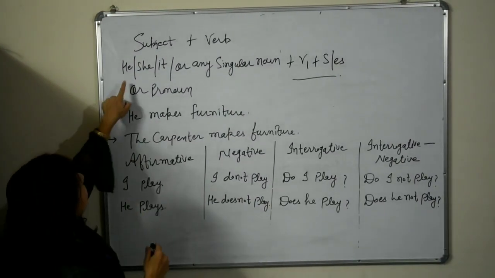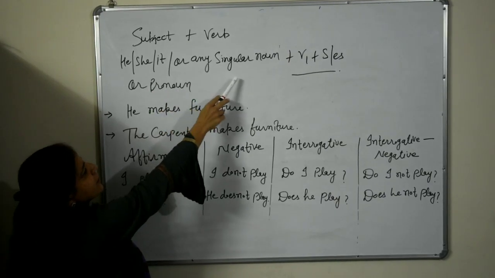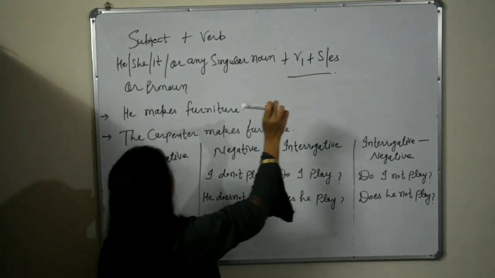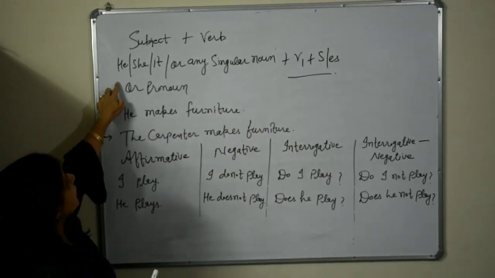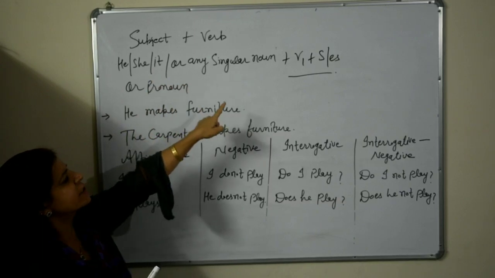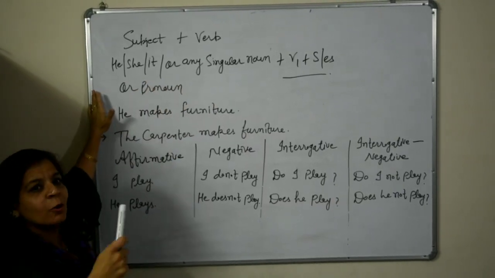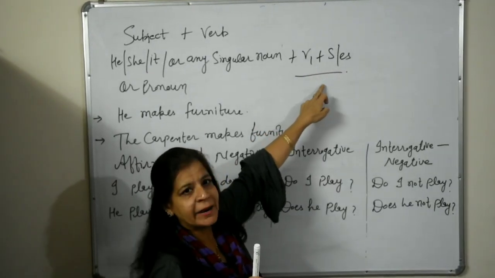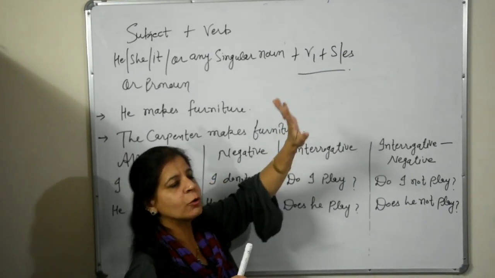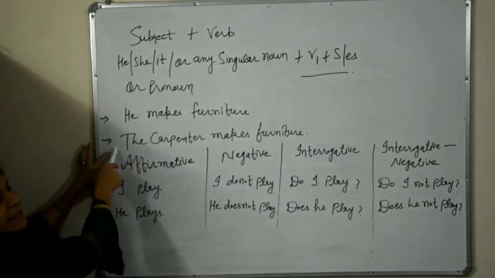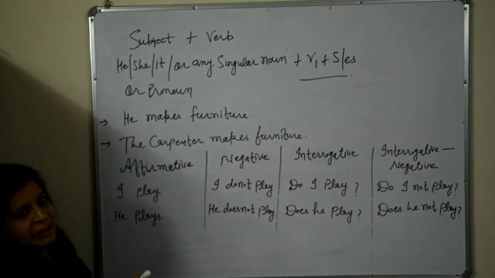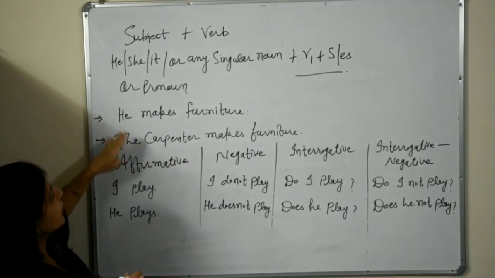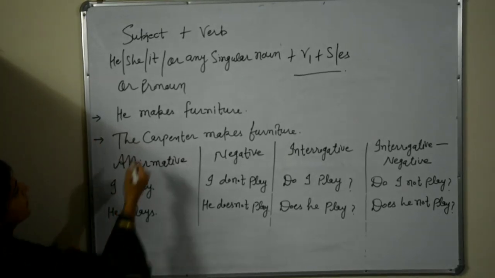Now, he, she, it or any singular noun or any pronoun plus V1 plus S or ES. We will use V1, the first form of verb, with he, she, it and any singular noun or any name or any pronoun, and with the verb we will use S or ES. Look at these examples. He makes furniture. The carpenter makes furniture. So tell me, what is the difference between these two sentences?